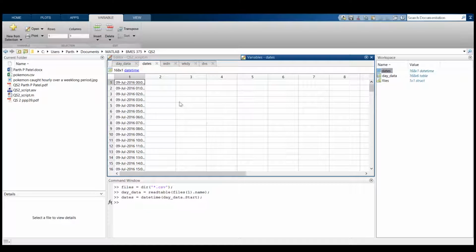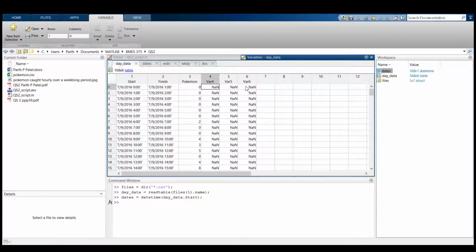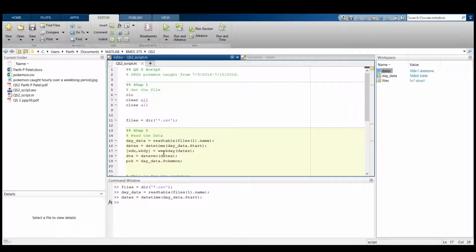It's called dates, and as you can see, it kind of looks the same as it did in our day data for the starts, because that's what I took it out of, but it just made it into a date time variable. Now, using that date time variable, I called it dates right here, we can find the weekdays that the date time occurred, where the WDN is the weekday number and the WKDY right here is the name of the weekday.